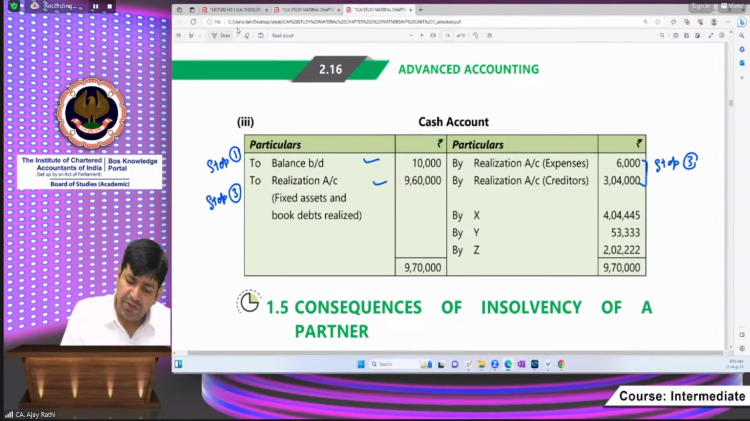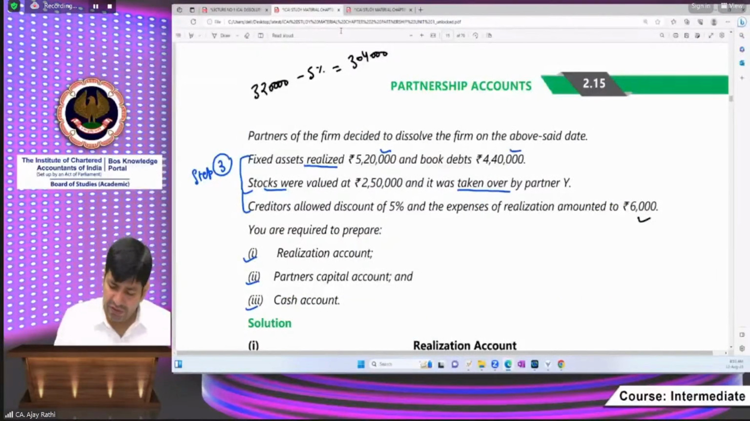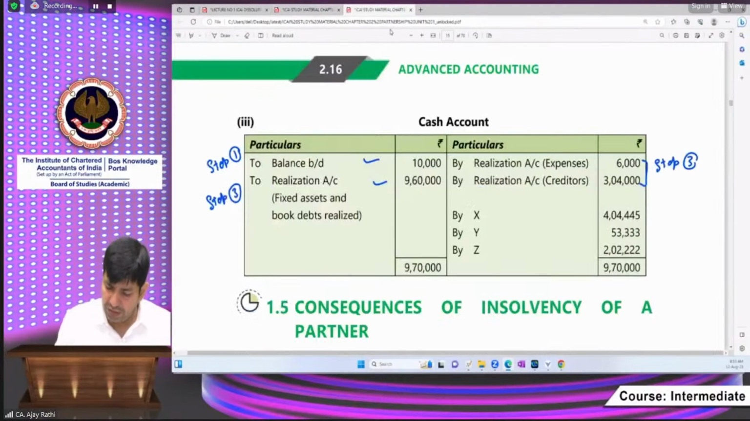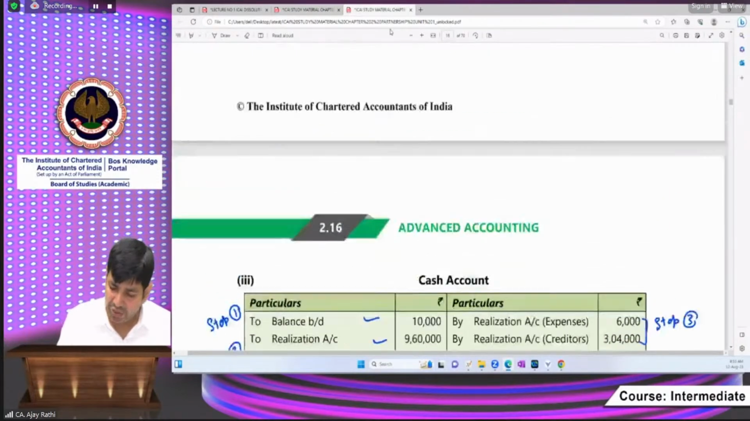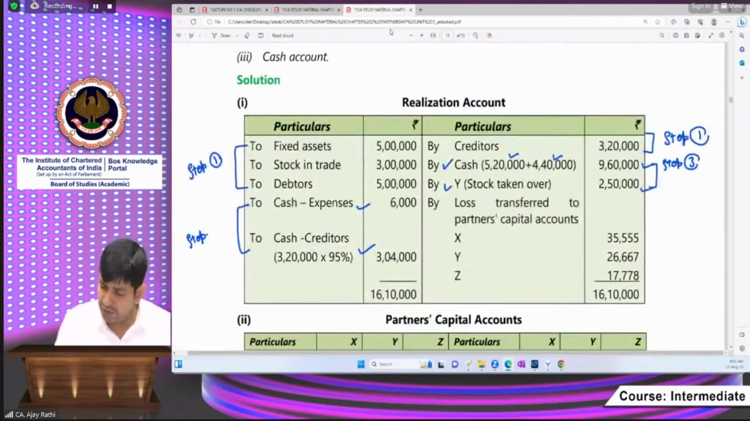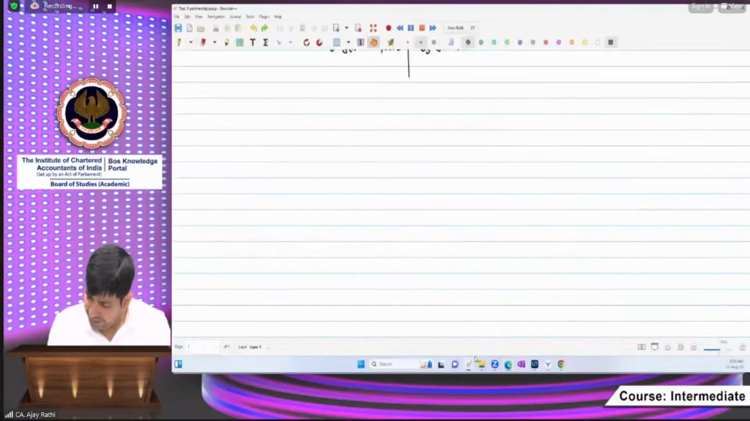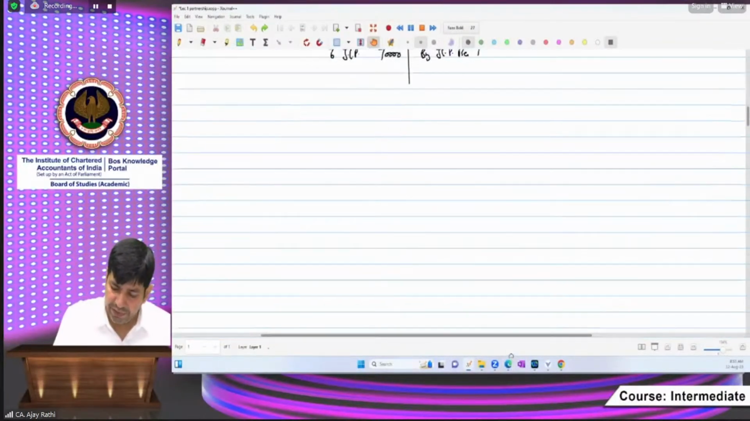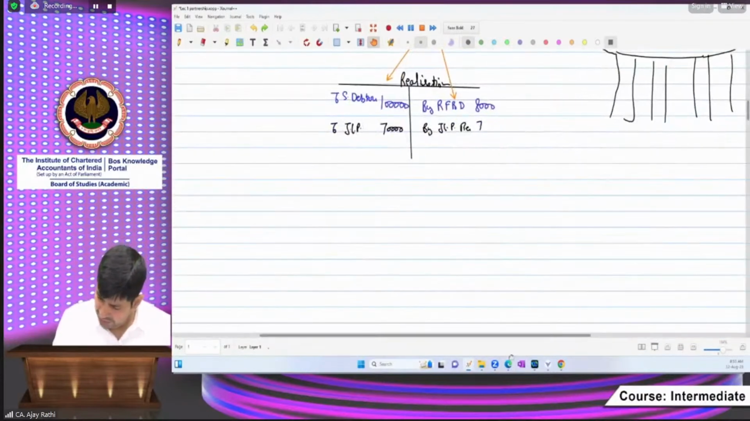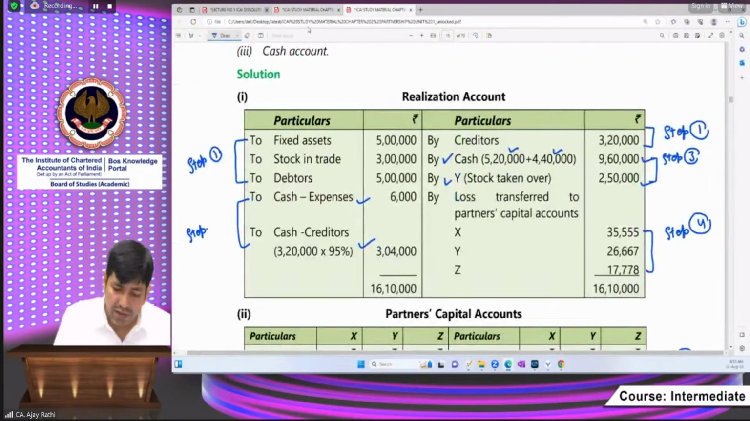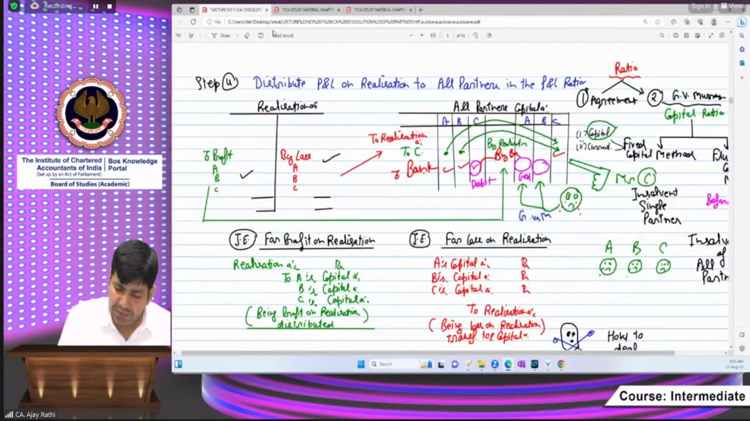Now, step number 3 is done. Now, step number 4. What is that? That is the profit or loss on realization. Okay, beta, that has to be distributed. I have not yet discussed step number 4 with you, so now I am discussing it. In the PDF, you will find step number 4 in this way.